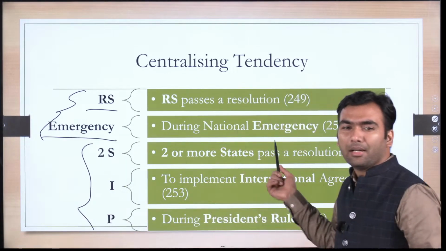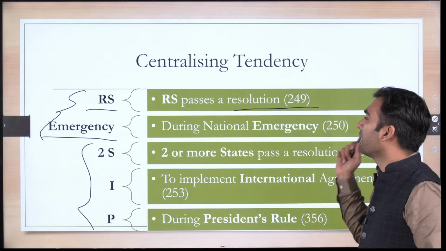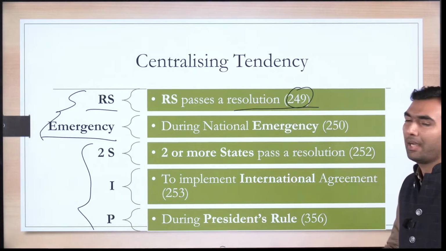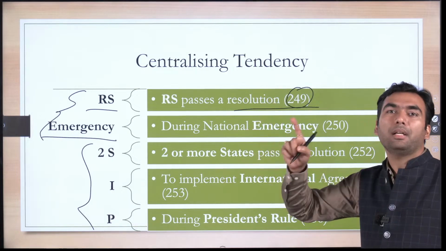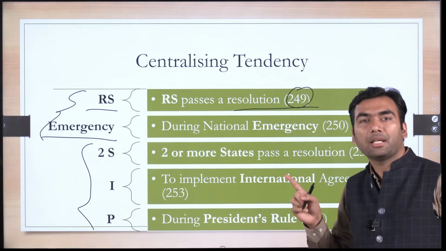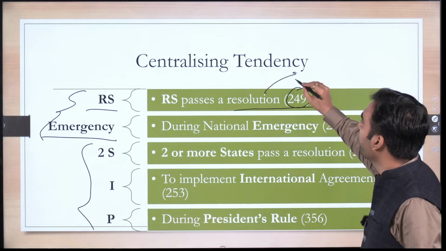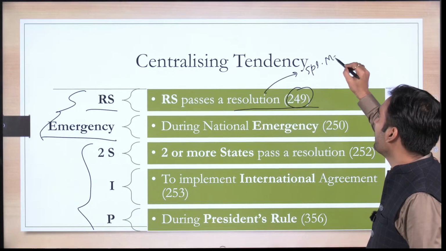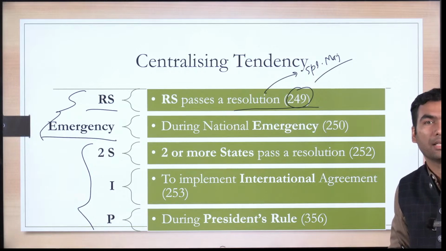Let's understand its meaning. When Rajya Sabha passes a resolution under Article 249, then it empowers Parliament to make a law on a state list. Okay, this resolution has to be passed by a special majority, and this special majority is slightly different from the special majority we have studied for Article 368.